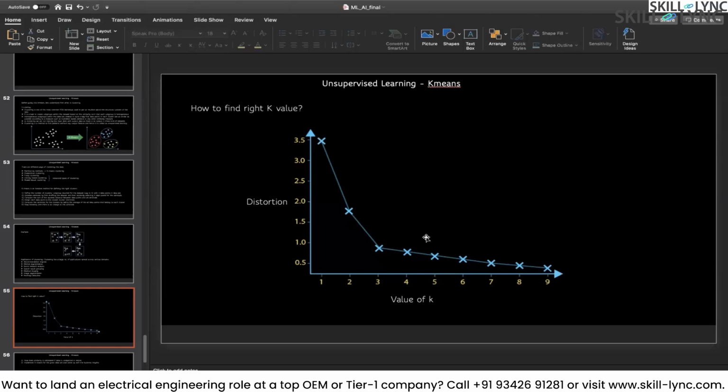By looking at this graph, can you tell me what could be the optimal value of k? Okay, if this is the graph, I would choose k equal to 3, because after 3, if you notice, the distortion is not decreasing rapidly. Consider this as your elbow, and this is where your joint is. So this joint would be your optimal value. Okay, so this is how you can do it.